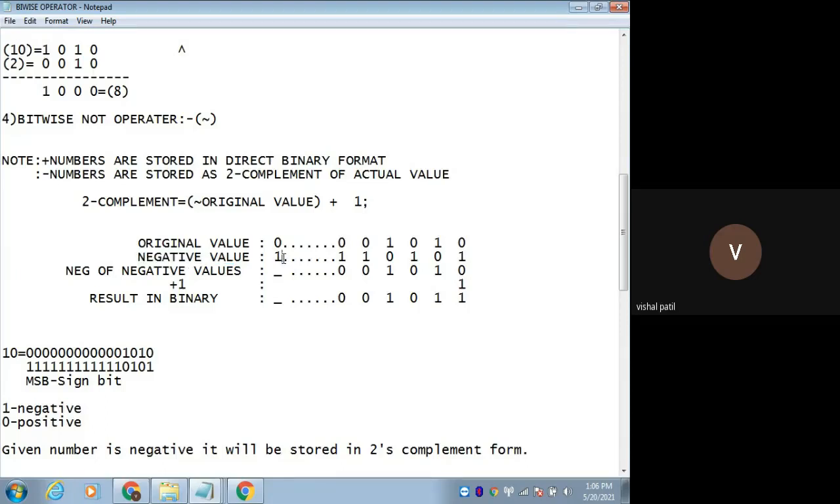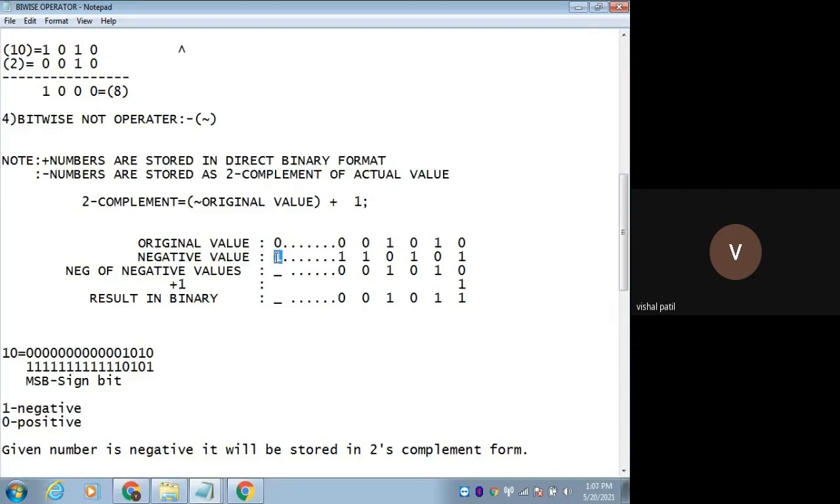Remember, the first bit is the most significant bit, MSB. It represents the sign of that number. It represents what? The sign of that number. If it is 1, then the number is negative. If it is 0, then the number is positive. So this was the positive number. Now I got 1 here. So this is the negative number.